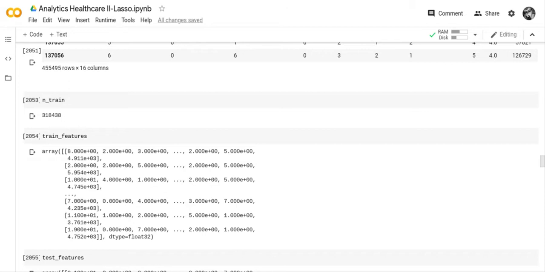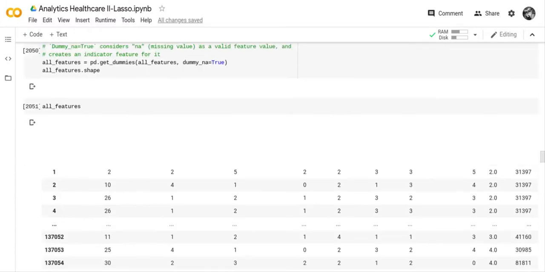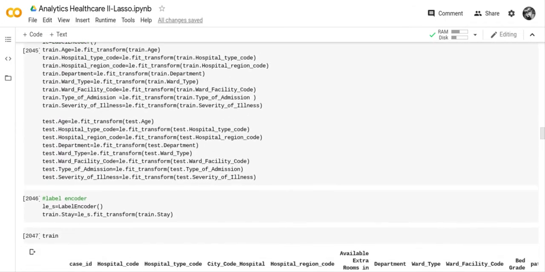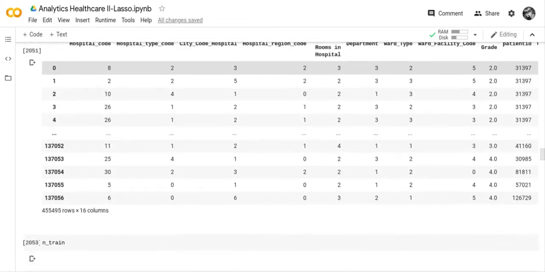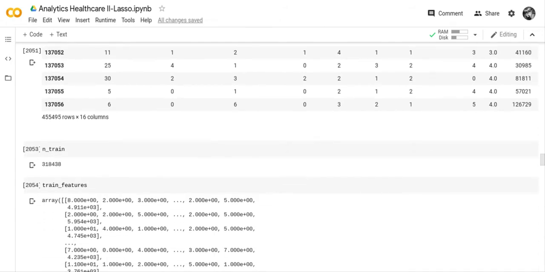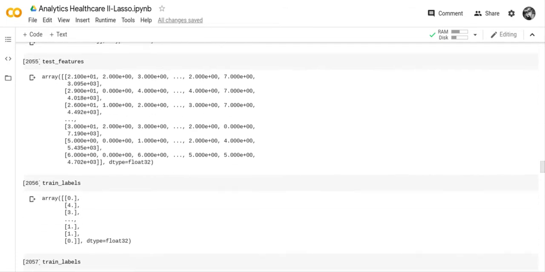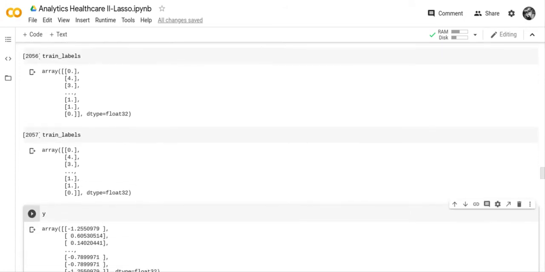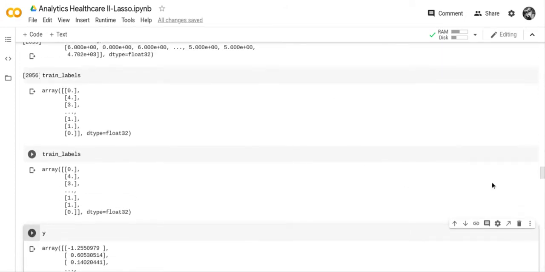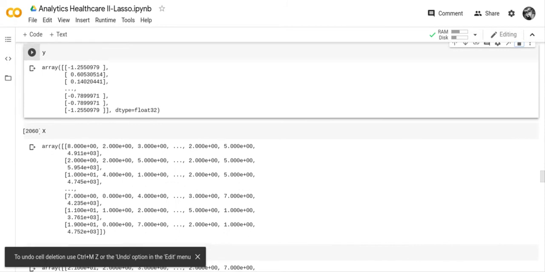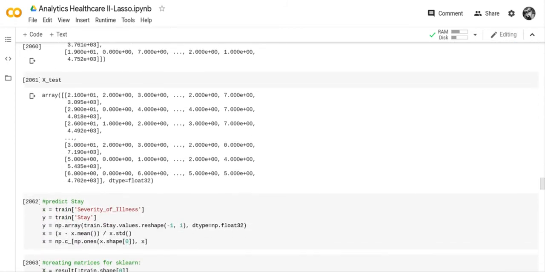We've got ntrain, and ntrain is just the length of, I believe, the train file. If we can go back here and see if we can find it. I think I probably don't need ntrain. That was deleted. I deleted that file already. So we've got train features, we've got test features, we've got train labels, we've got train labels again. We don't need that. We've got Y, we've got X, we've got X test.